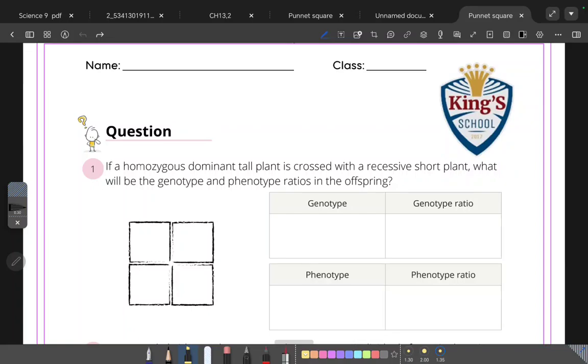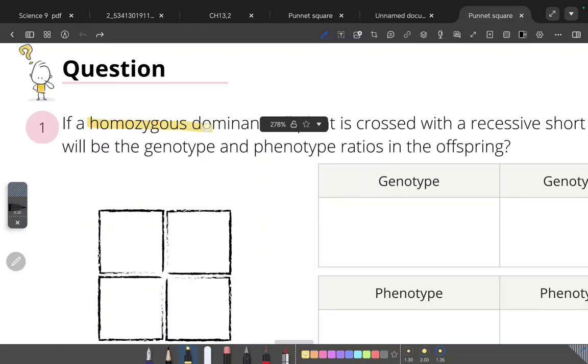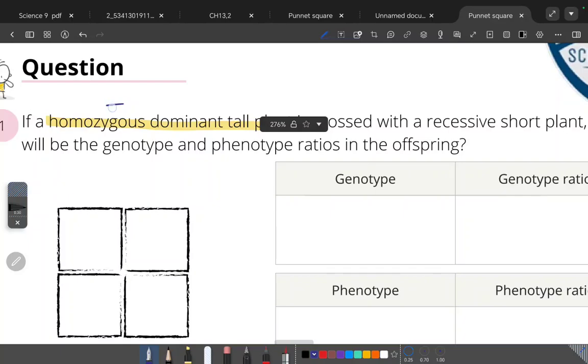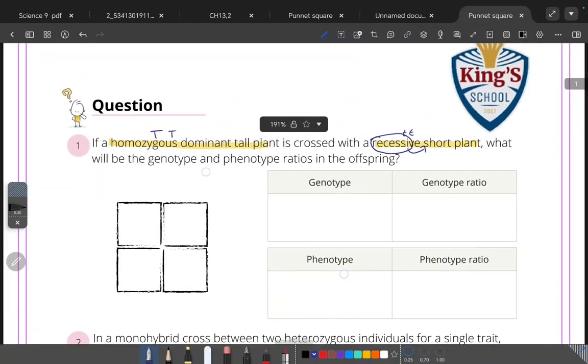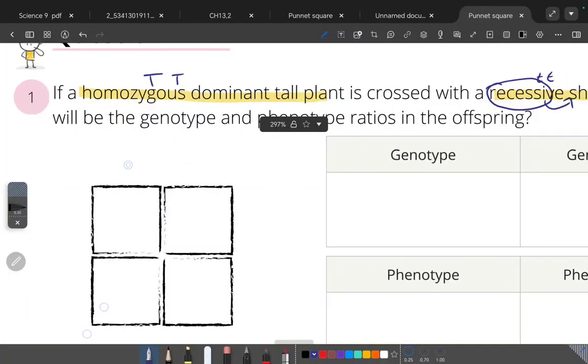Question number 1. It says one of the parents is homozygous dominant tall. Homozygous means both alleles are alike, and it's dominant, so one parent is T capital, T capital. The other parent is crossed with the recessive short plant. Recessive trait means both are T small, because it says recessive and it's short. So we put the letters in the question.